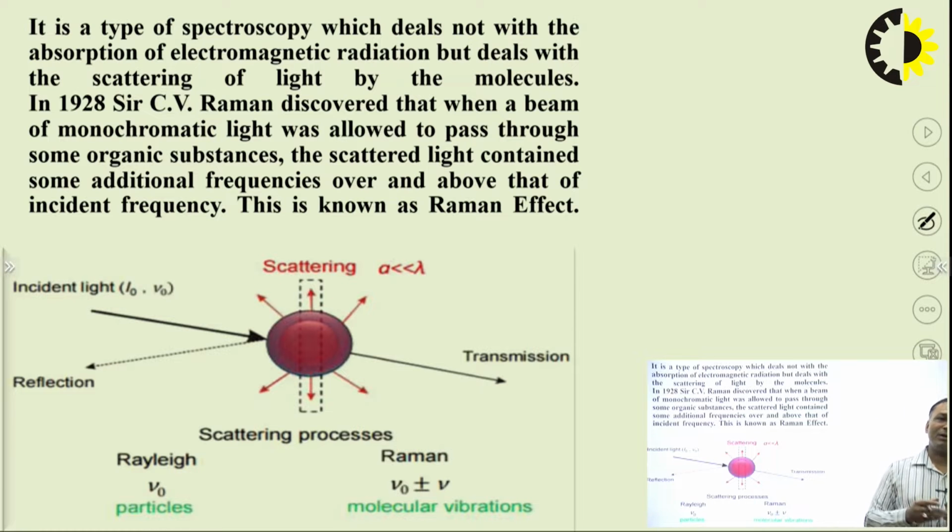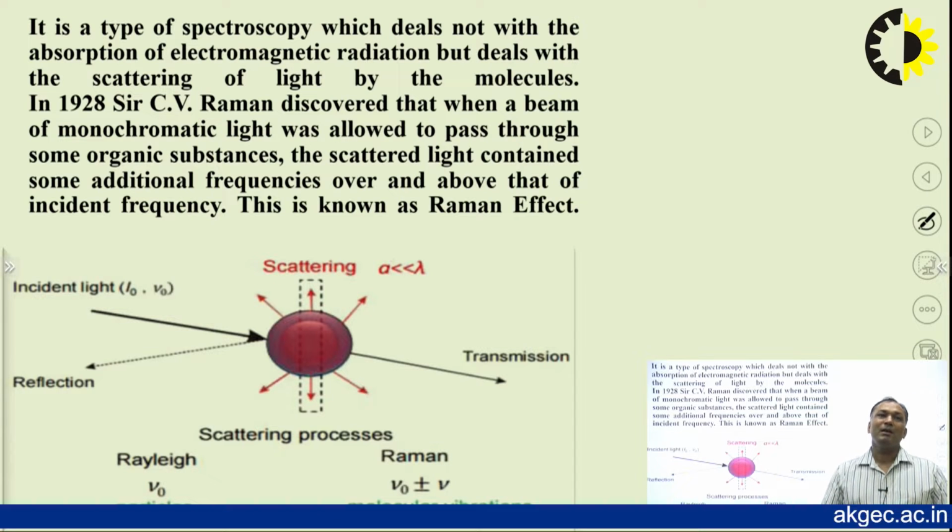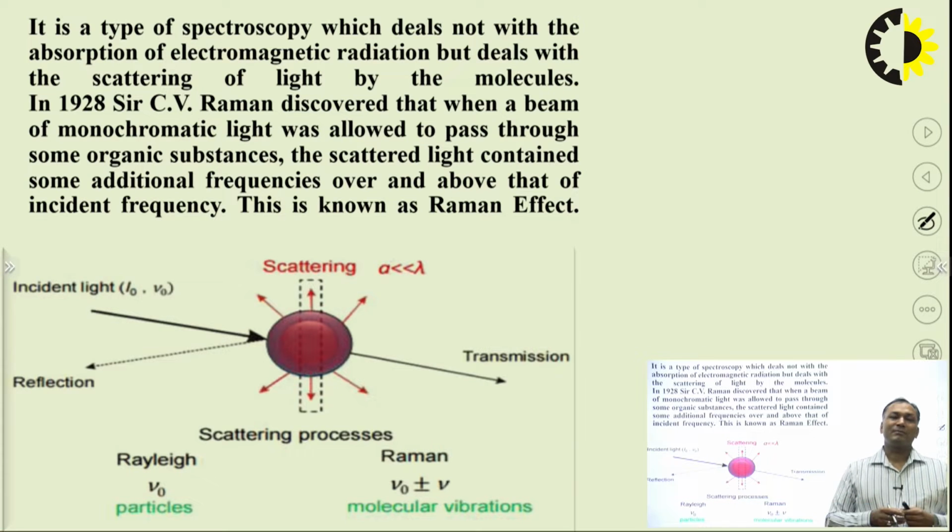And I already told you that it was discovered by Sir C.V. Raman. He discovered that when a beam of monochromatic light was allowed to pass through some organic substance, the scattered light contained some additional frequencies over and above that of the incident frequency, and this is called the Raman effect. Please pay attention here.